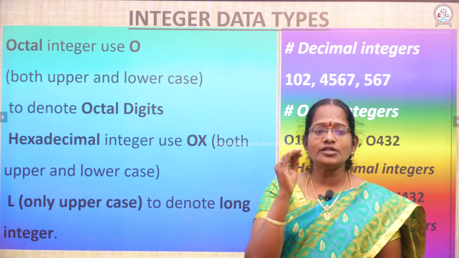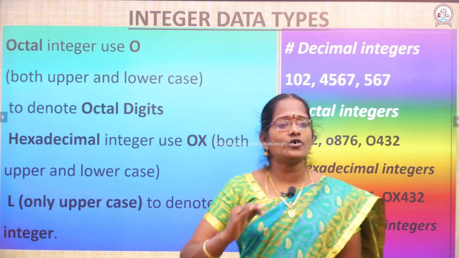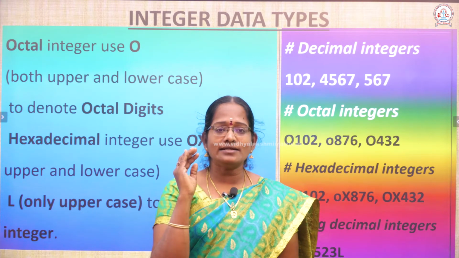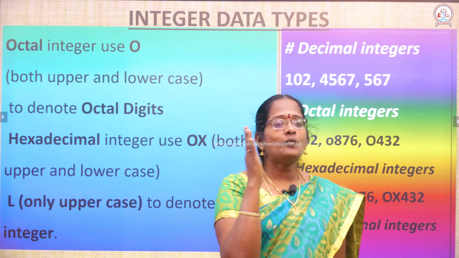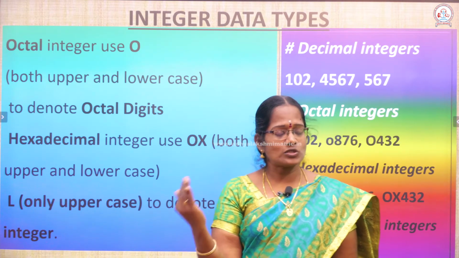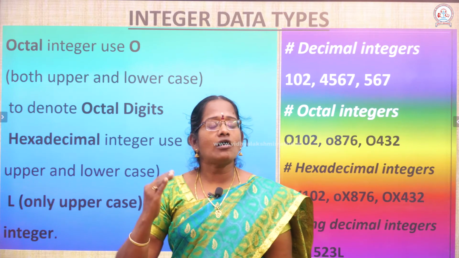This O can be used in uppercase or lowercase. Octal integers use O, both capital O or lowercase o, to denote octal digits.